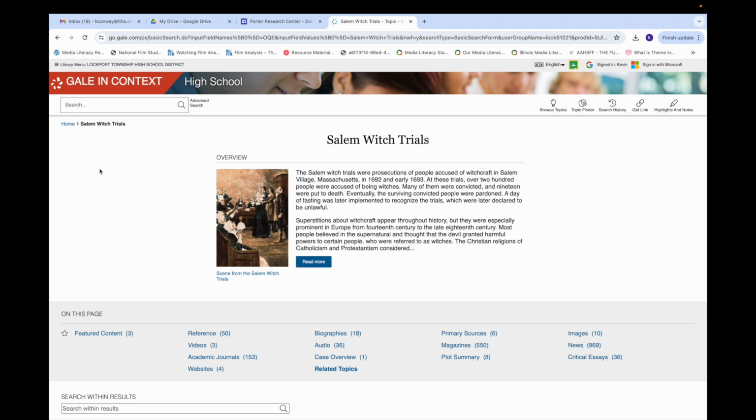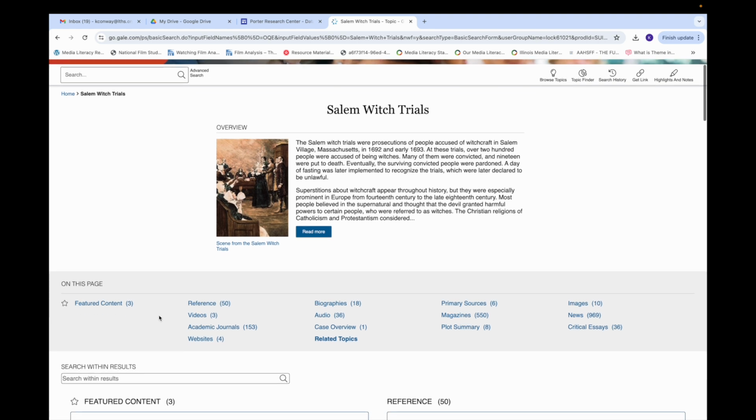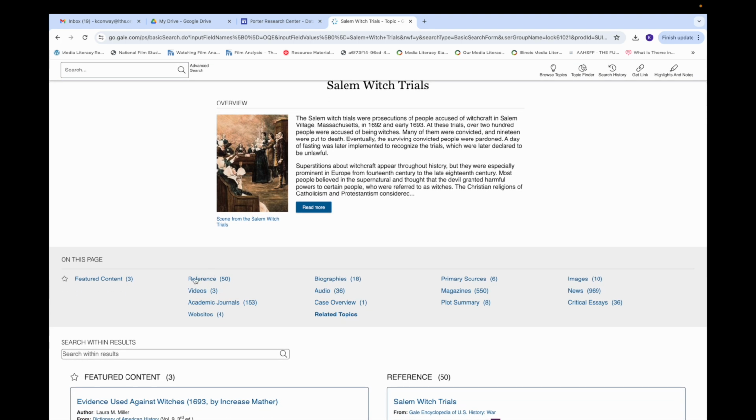One of the things that I think is really cool about Gale in Context High School is the way that they split out the different resource types. So if you look right down here, we have 50 reference articles, 3 videos, 153 academic journals, biographies, audio, primary sources. That's very convenient. And the primary sources for Salem witch trials, these are pretty cool.